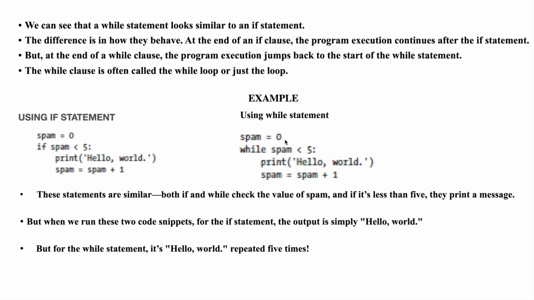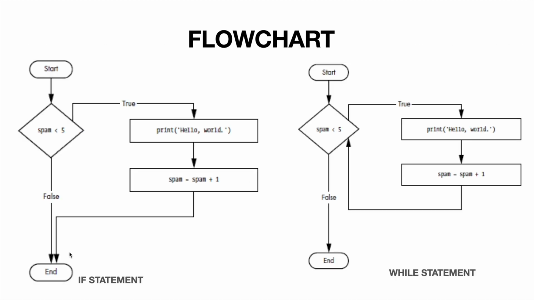So that is the difference. Same code, you can see the same code, but if executes only one time, while executes how many times? 5 times. It is going to repeat 5 times. But if prints only one time.